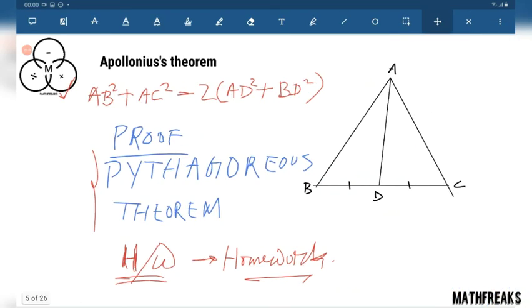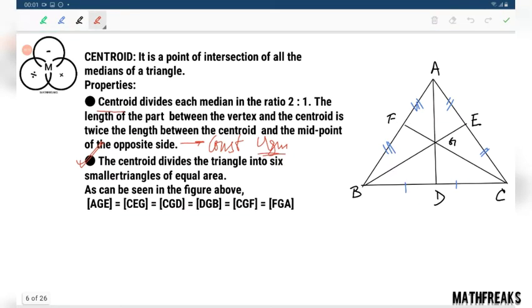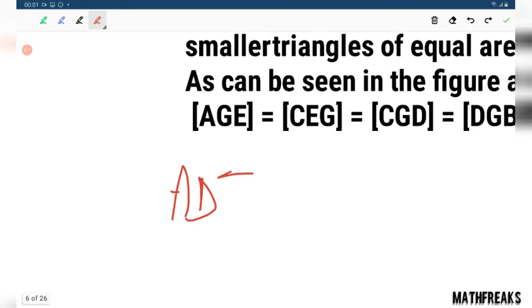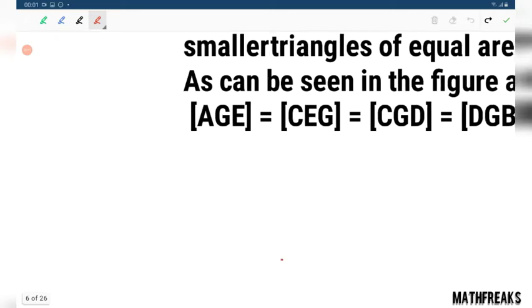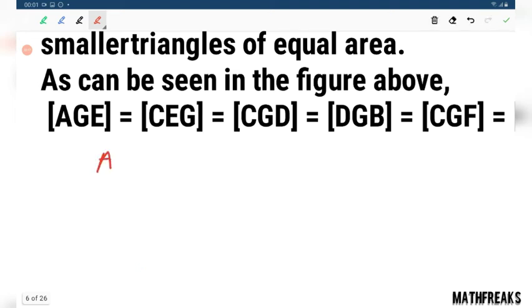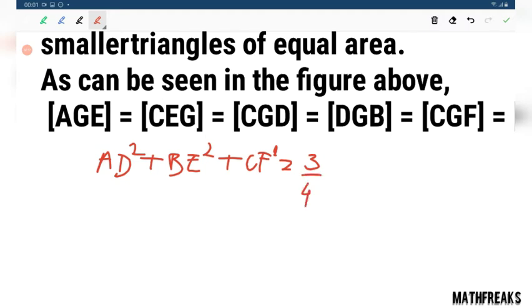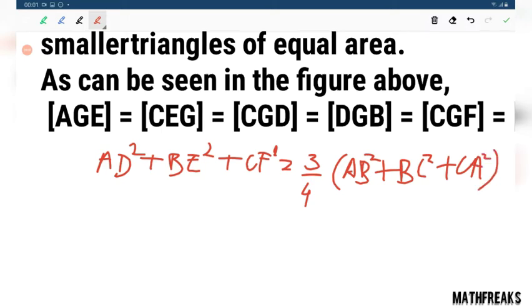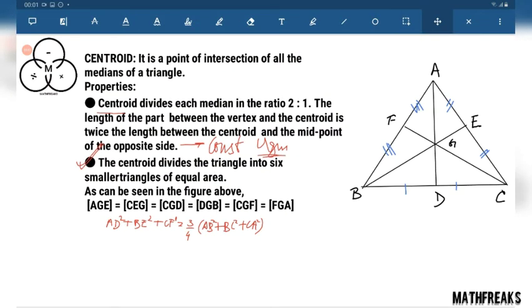What do I mean? Let me discuss it here. That is AD square plus BE square plus CF square equals 3/4 of AB square plus BC square plus CA square. We can prove it using Apollonius theorem.